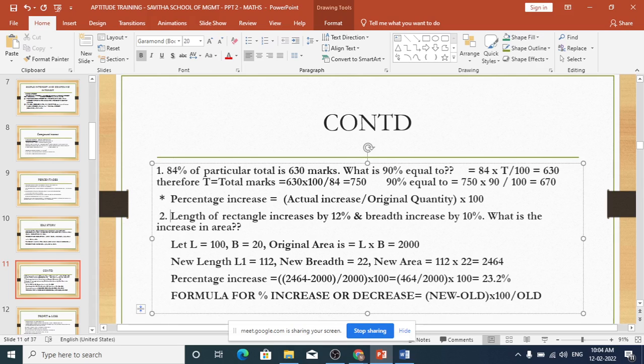Now what is the percentage increase? New minus old divided by old into 100. How much does it come? 464 divided by 2000 into 100, that comes to 23.2%.